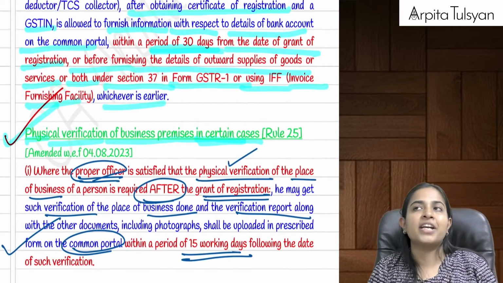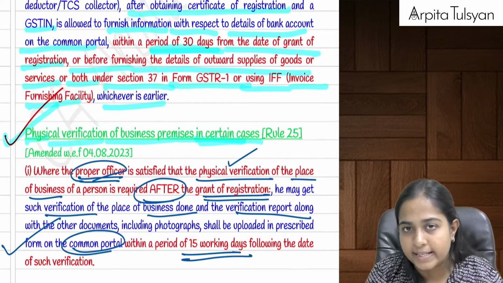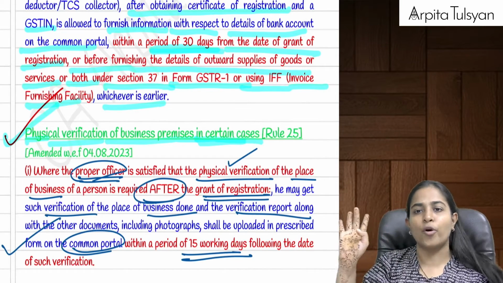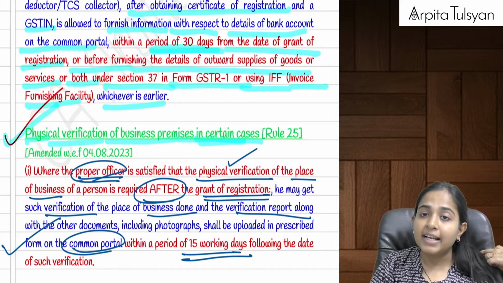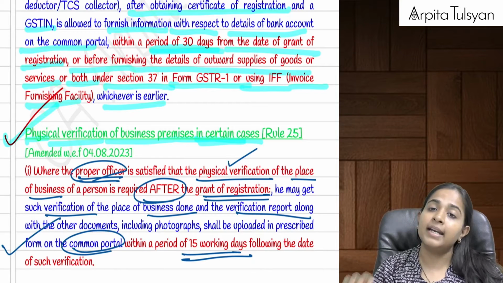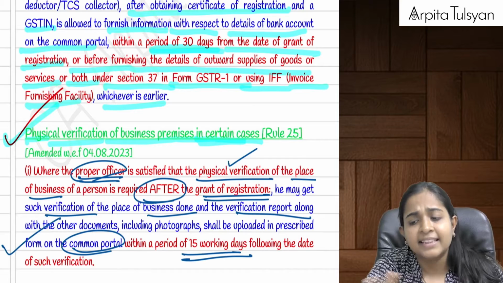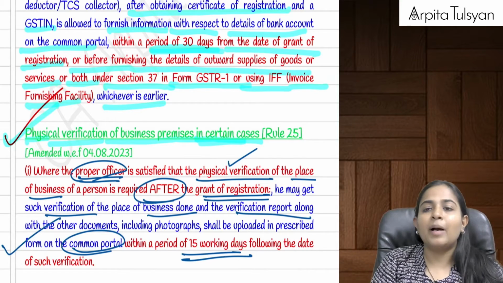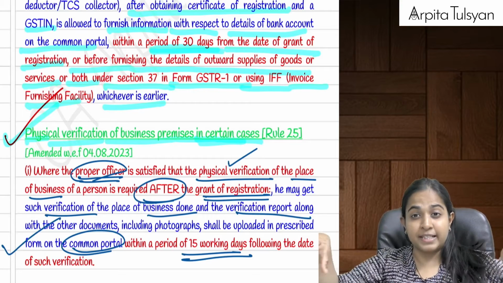Now physical verification can be done by the proper officer in two cases. One is, let's say they granted you the registration, everything was okay, but then after granting you the registration, they told you that now we want to do physical verification. Can they do or they cannot do? Definitely they can do.